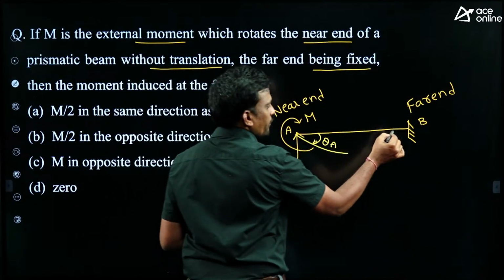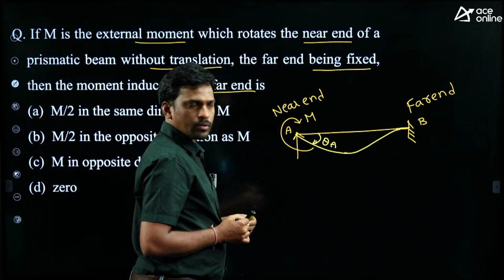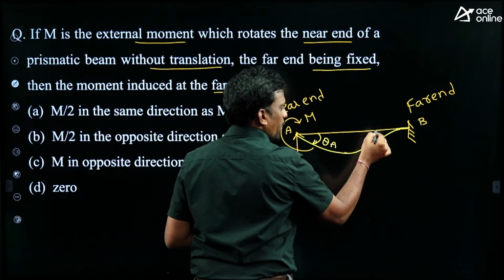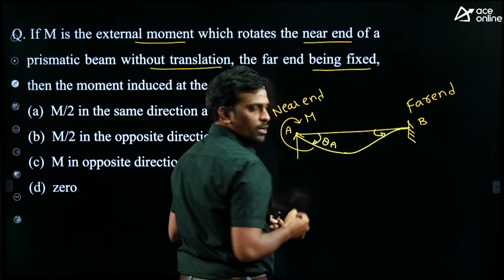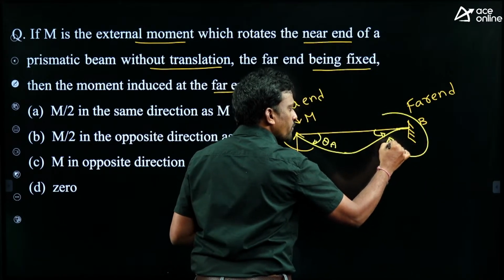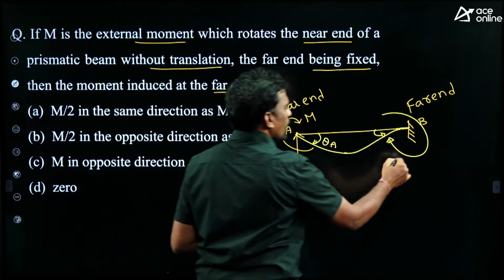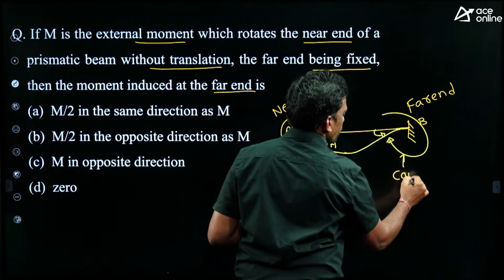And what is the slope at the fixed support? Always 0. Now this is the deflected curve. Towards support B, the rotation is anti-clockwise, but the moment reaction always makes the slope 0. It means we have to mark the direction of moment opposite to that direction. So this is called carry-over moment.